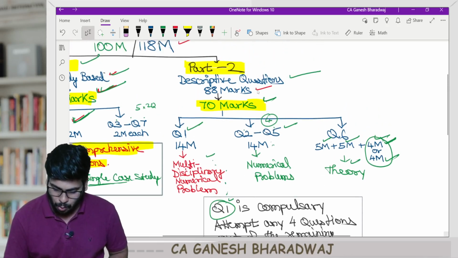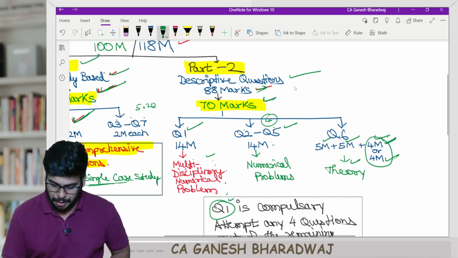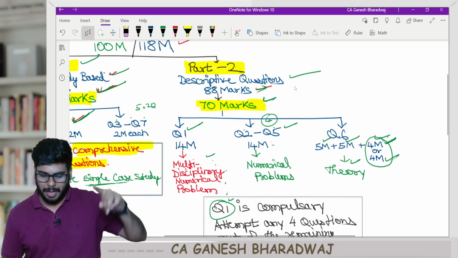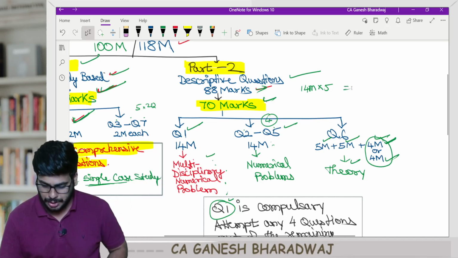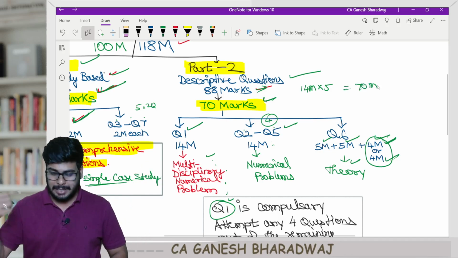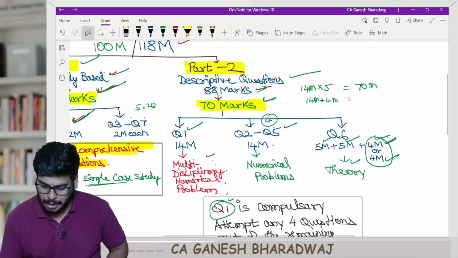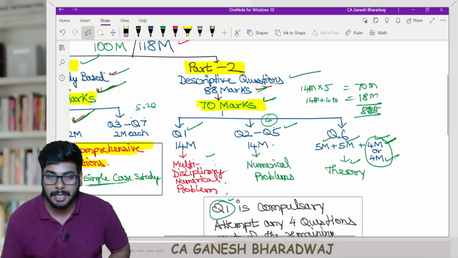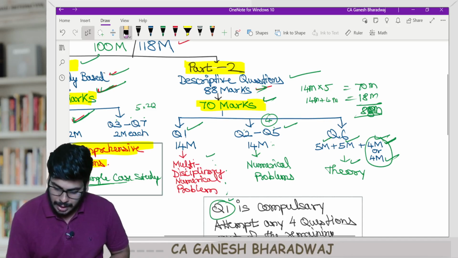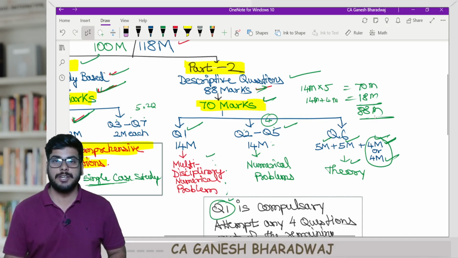That's why I said overall, it's going to be 88 marks in total, because you have 14 marks into 5 questions, the first 5 questions, which is 70 marks, plus the last theory question will alone be for 14, plus 1 option is also there. So that's going to be 18 marks. So overall, it's going to be 88 marks, right? So out of this 88 marks, you need to write for how much? You need to write for 70 marks.